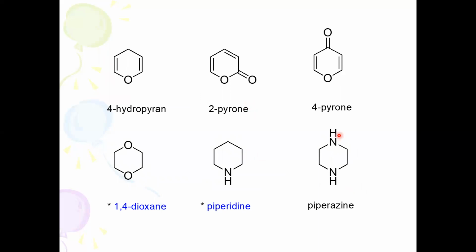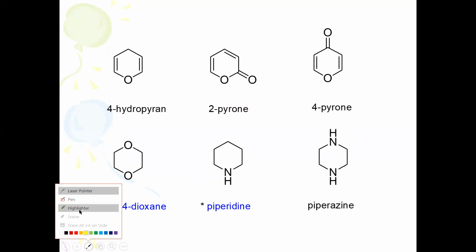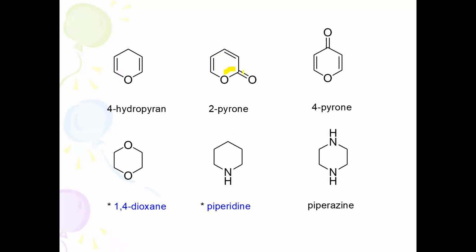Then here you can see another important set of heterocycles. Some have two double bonds, and you can take this particular example. If a double bond is present here, I will draw the double bond. If it has double bond character with no keto group, then it is called pyran. Instead of the double bond here, if you find a keto group at the second position, then it is called 2-pyrone.